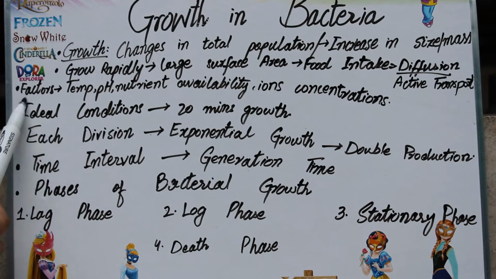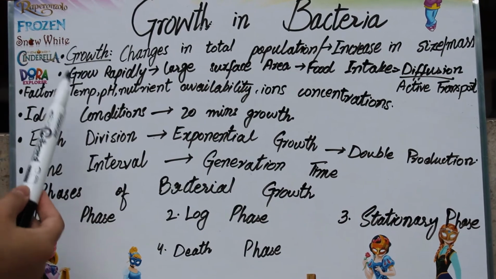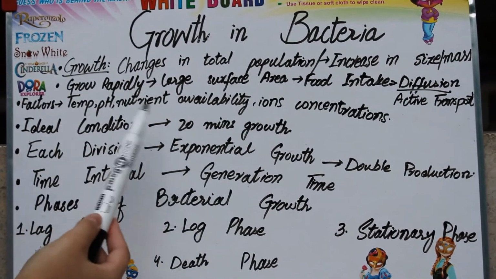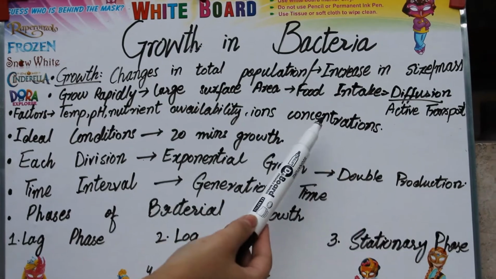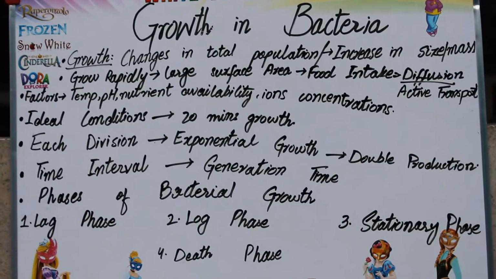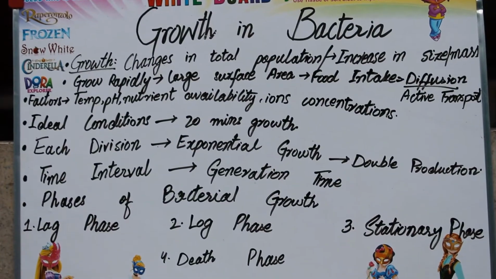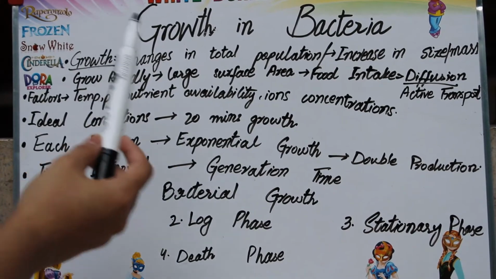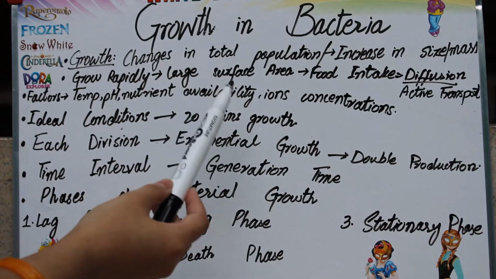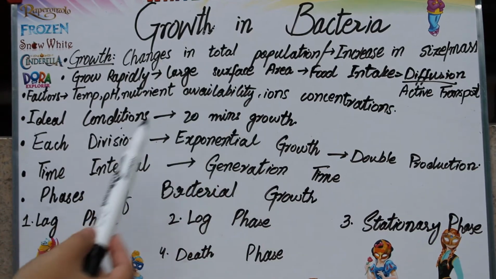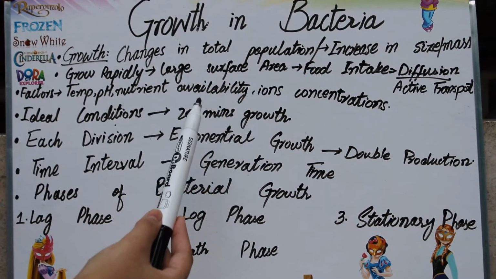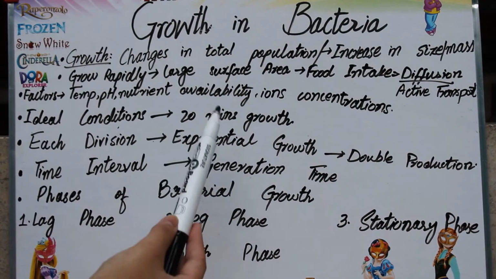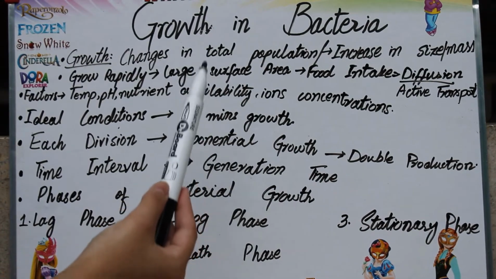There are some environmental factors, which are temperature, pH, nutrient availability and ion concentrations, which affect the growth of the bacterial population. In ideal conditions, when they have ideal temperature, pH, nutrient availability and ion concentration, in 20 minutes their growth is greatly increased.